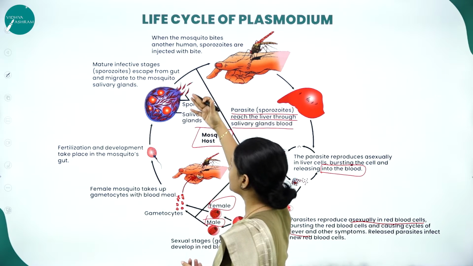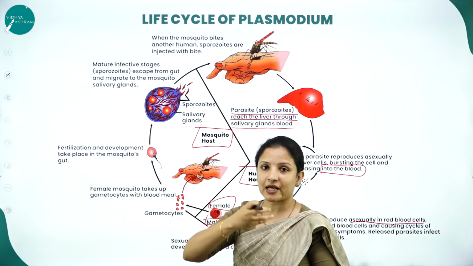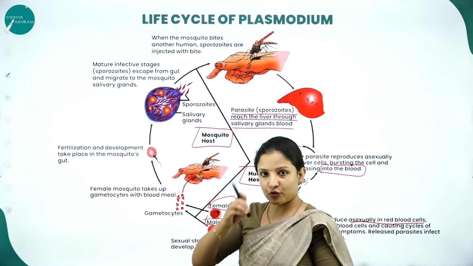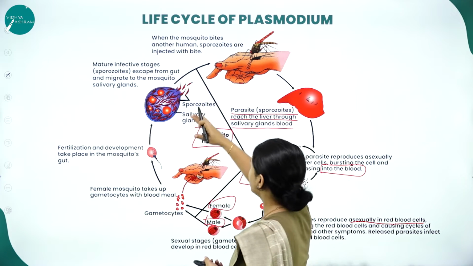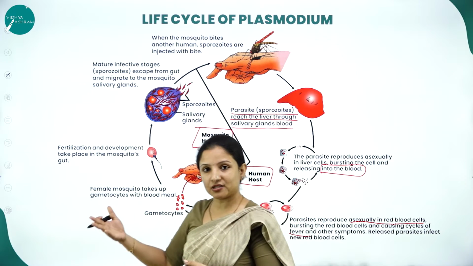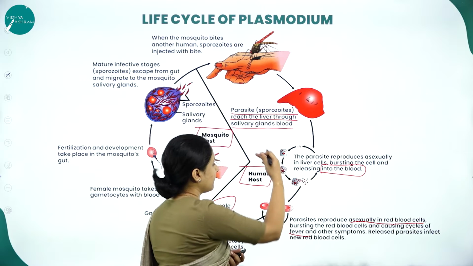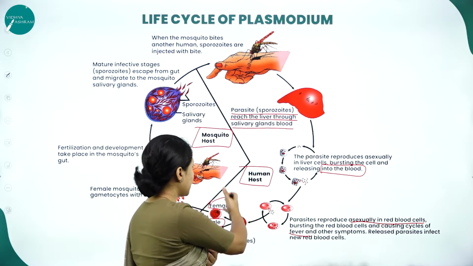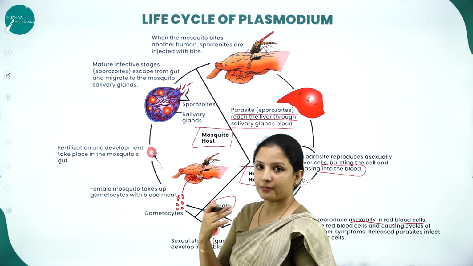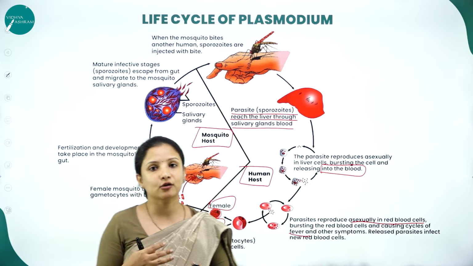Now these mature sporozoites will migrate from the gut to the salivary glands of the mosquito, and when this mosquito, which carries the sporozoites in its salivary gland, bites a healthy person, the sporozoites get introduced into the bloodstream of the healthy person. Again it will affect the liver, then from the liver it will affect the RBCs, and from the RBCs again they will affect new RBCs wherein they produce the female and male gametocytes, and again the cycle continues. So this is the life cycle of the Plasmodium.